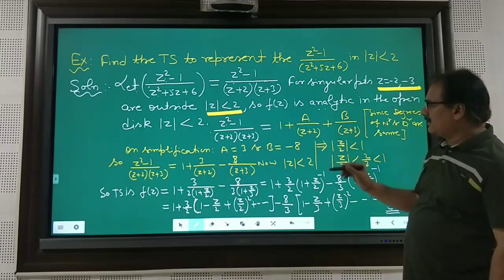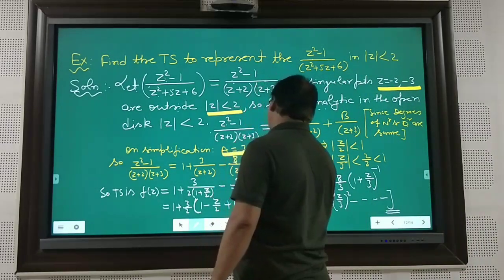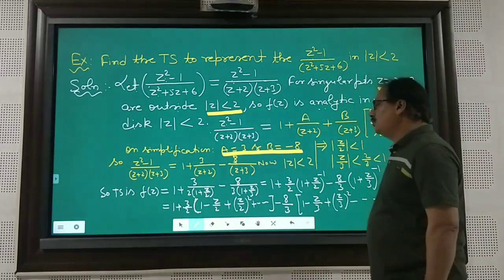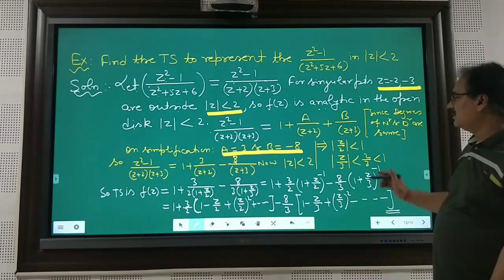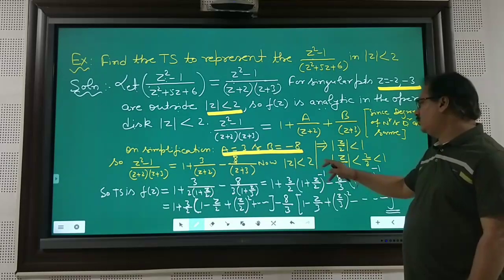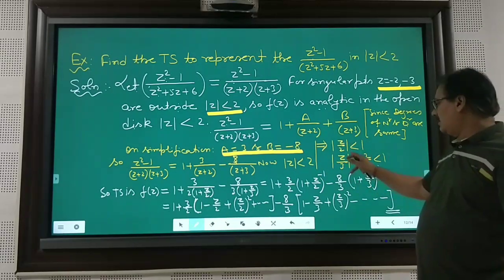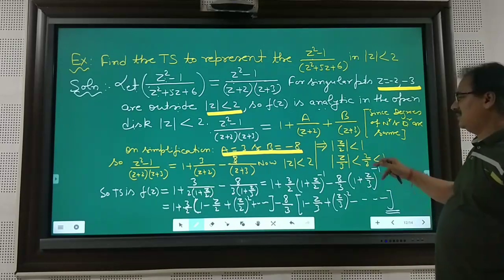Then after simplification, you will get the values of A and B: A is equal to 3 and B is equal to minus 8. Now look here, if mod of z is less than 2, this implies that mod of z by 2 is less than 1, and mod of z by 3 is of course less than 2 by 3, which is less than 1.